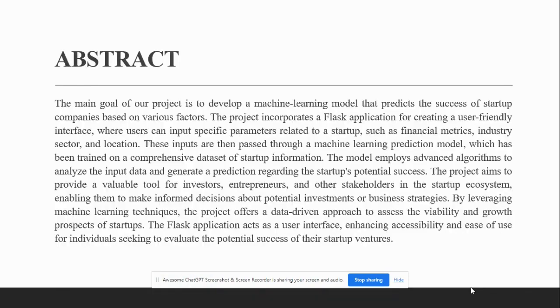Moving on to the abstract, this project holds significant value for investors and business people as it provides them with valuable insights and decision making support in the startup ecosystem. Investing in startups involves inherent risk. By utilizing the predictive model developed in this project, investors can assess the potential for success of startup ventures more